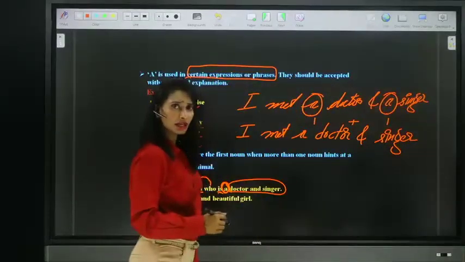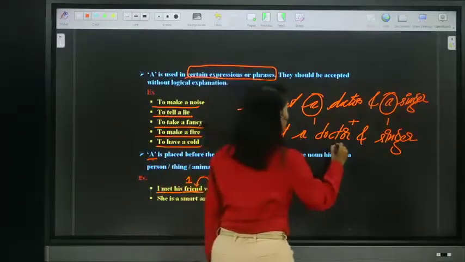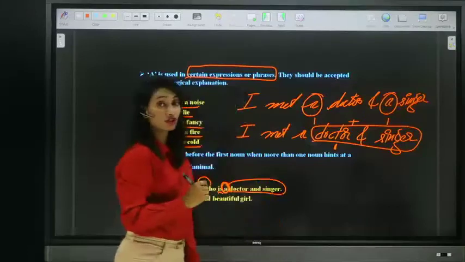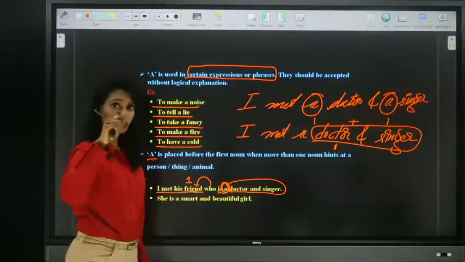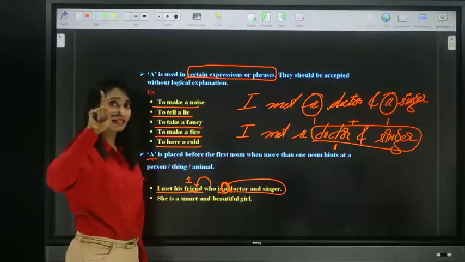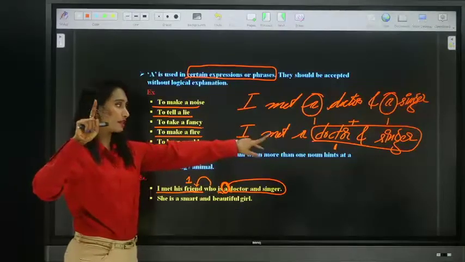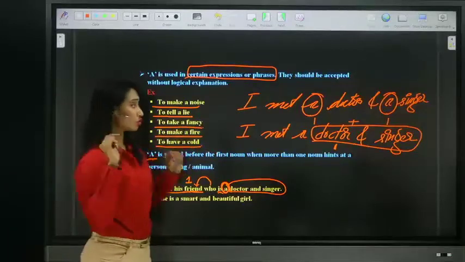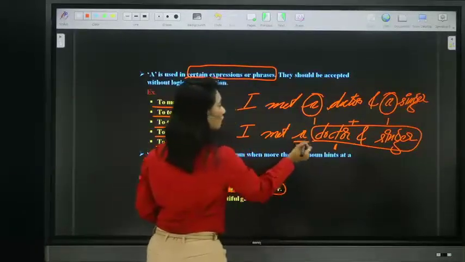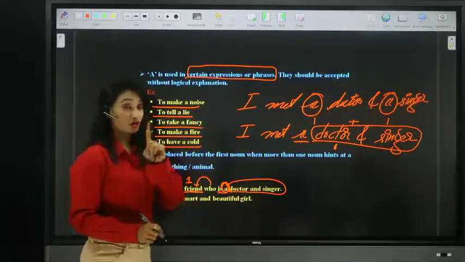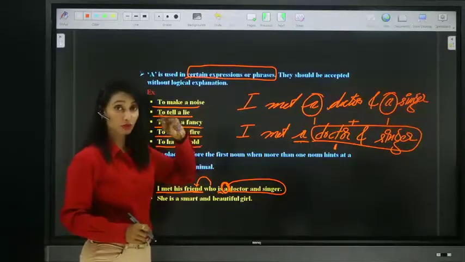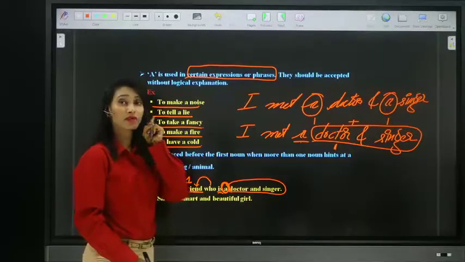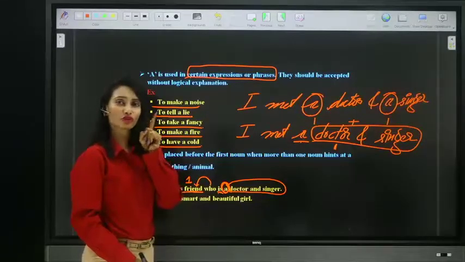That means I met how many persons? Only one person. That one person is a doctor and singer. So to indicate it is a single person with two different qualities or two different professions, remember, we must use article only before the first noun, not both nouns. Both nouns indicate two persons. One article before two nouns indicates one person.